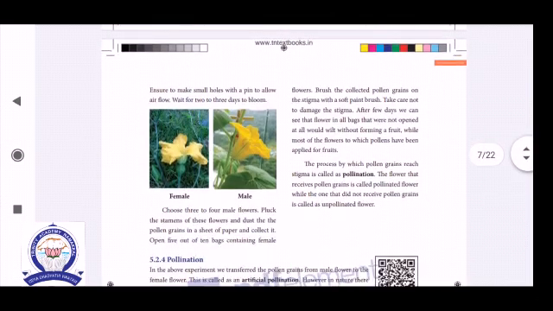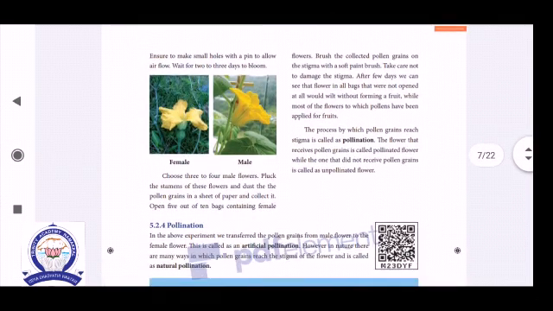Okay, then see the picture, that is of the pumpkin plant, with male and female flowers. Here is an example of cross pollination, for pumpkin. Here the first one is female, the second one male. Male flowers have numerous stamens.